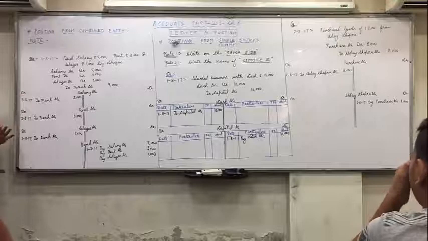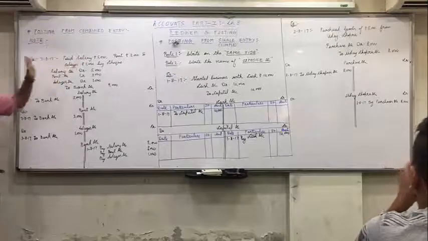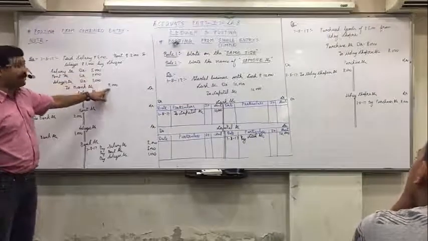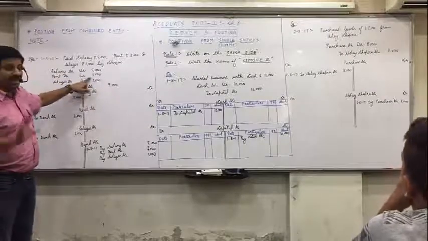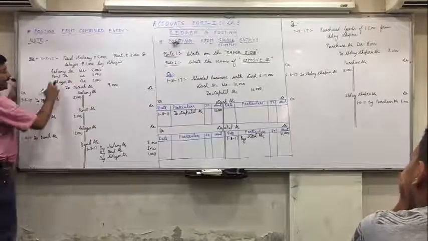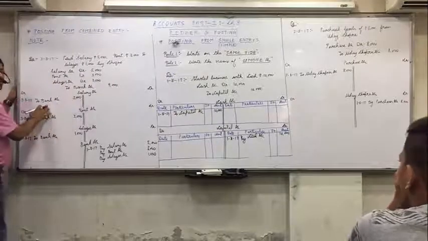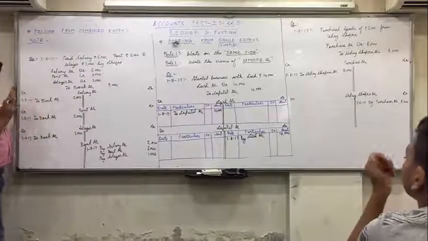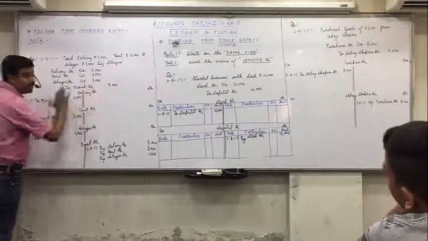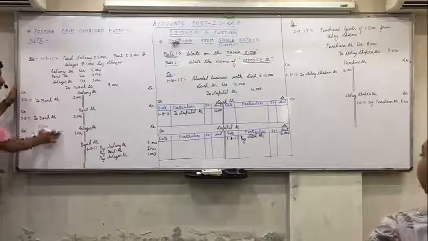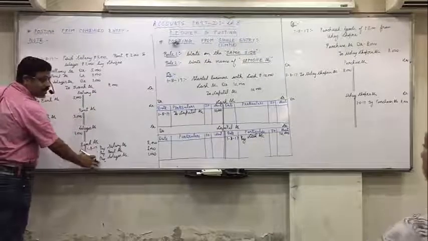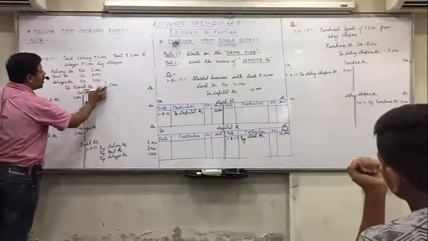But what you can remember is, when you do the posting from combined entry, the confusion is when you write in salary account debit side, should we write 5,000 or 9,000? No confusion about 3 and 1. When you're writing in salary, you have to write the amount of salary, you do not write the amount of rent in that. Same way when you write in rent account to bank, the confusion is should we write 3,000 or 9,000. When you write in wages account to bank, the confusion is should we write 1,000 or 9,000. And same way when you write in bank account all the three, the confusion is 5 or 9, 3 or 9, 1 or 9.